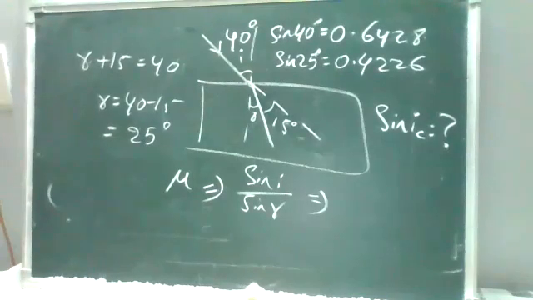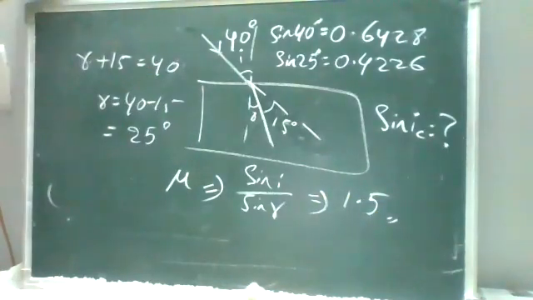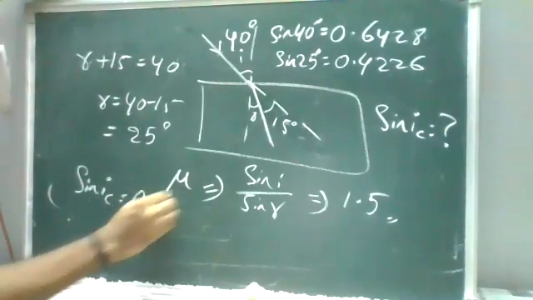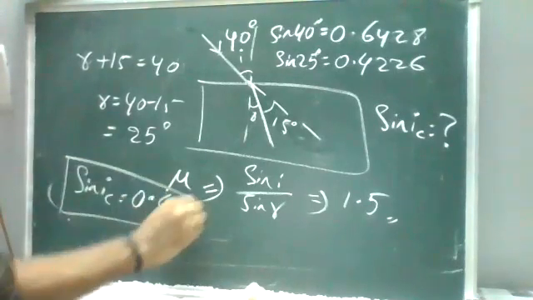Yes, ma'am, it's 1.5. Calculate. 1.5. Yes, ma'am. Mu is equal to 1.5, so sin IC is 0.6. Okay, 0.65 something it will come. 0.65. So it is your sine function of the critical angle.